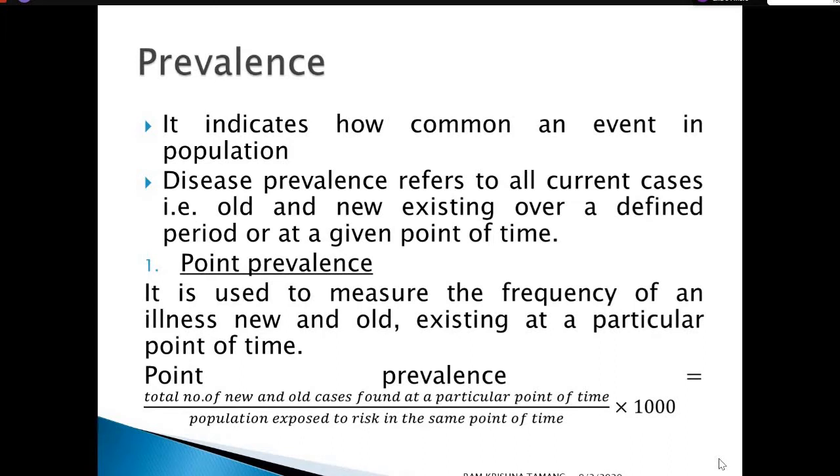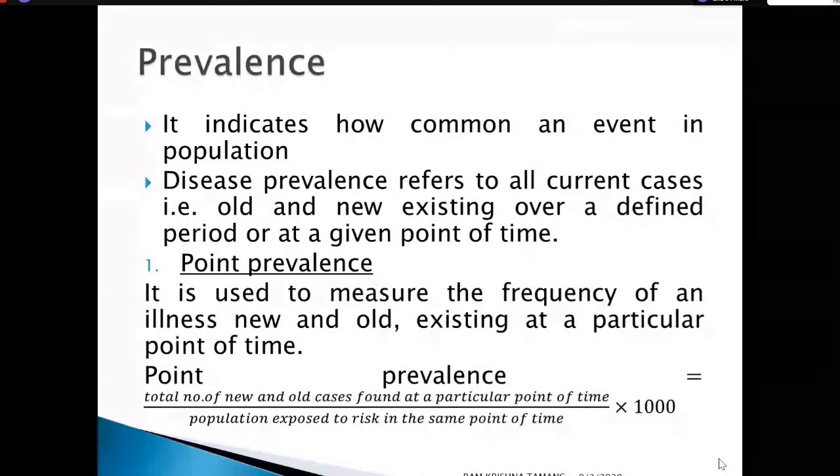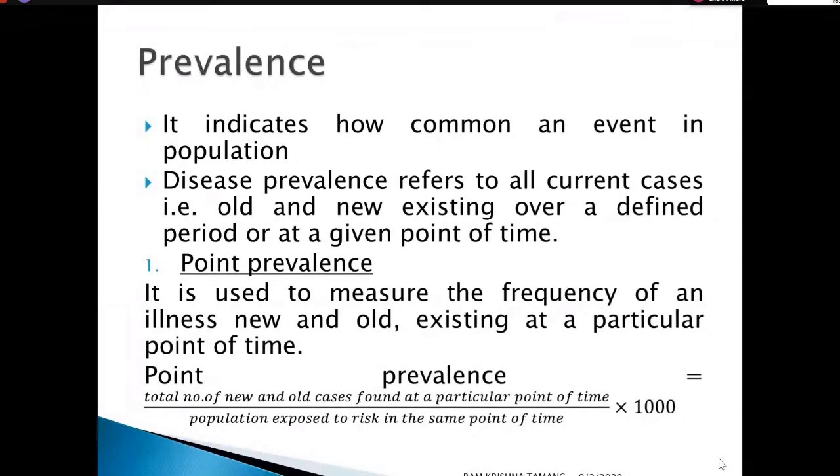There are the following measures of prevalence. The first one is point prevalence, which means prevalence based on a specific or particular point of time, a single point of time, measured by single points.